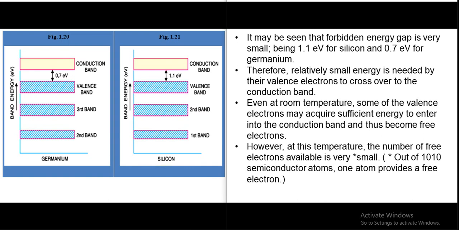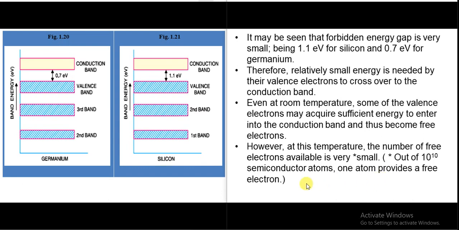The rate is 1 out of 10 to the power 10 semiconductor atoms. It means that one atom provides a free electron out of 10 to the power 10 semiconductor atoms. Means the ratio is 1 to around 10 crore atoms. So it's very small.